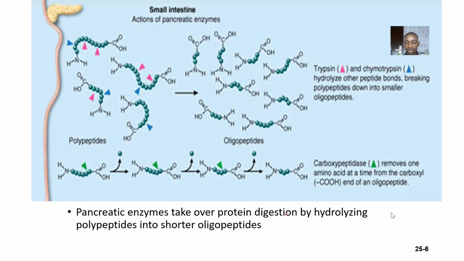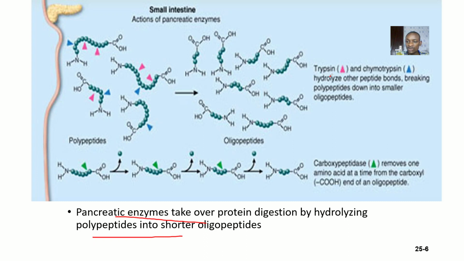Furthermore, pancreatic enzymes take over protein digestion by hydrolyzing polypeptides into shorter oligopeptides. You know that proteins are made up of amino acids. The joints are the peptide bonds. So the pancreatic enzymes will hydrolyze the polypeptide bonds.